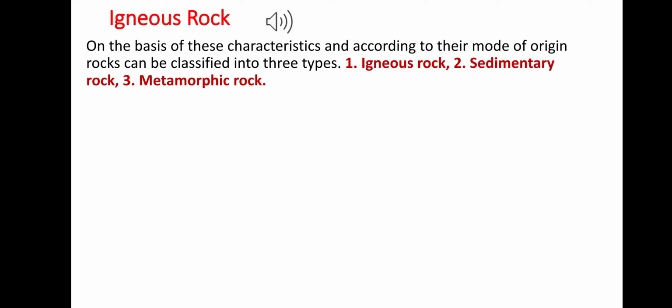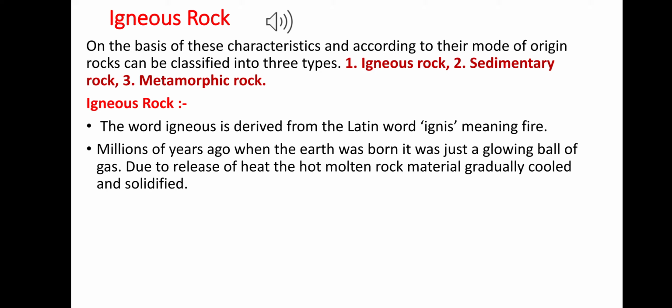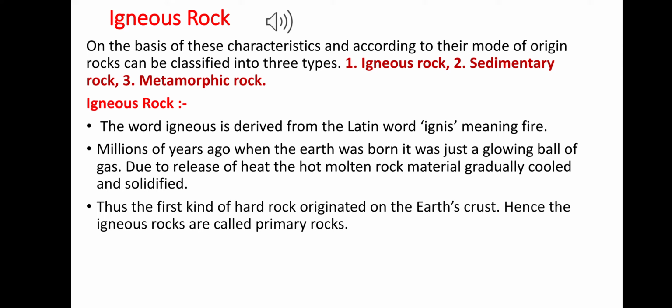Igneous rock: the word igneous is derived from the Latin word ignis, and ignis means fire. So igneous rocks have a fiery origin. Millions of years ago, when the earth was born, it was just a glowing ball of gas. After many years, due to the release of heat, the hot molten rock materials gradually cooled down and solidified.